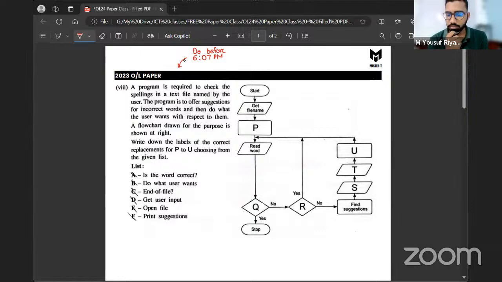Try doing this question, all of you. Those who are done, raise your hand in the participant list so I know that you're done.